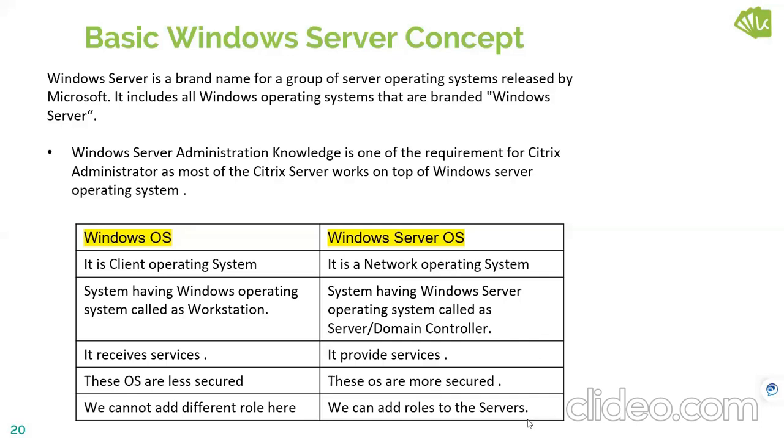There are so many things of basic Windows-level knowledge required for a system administrator, which we will cover in 2 to 3 classes, because as a Citrix admin you are required to have that knowledge. Anand, if you can go to the next page.